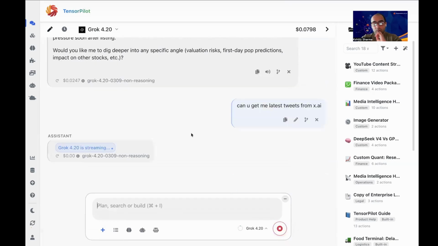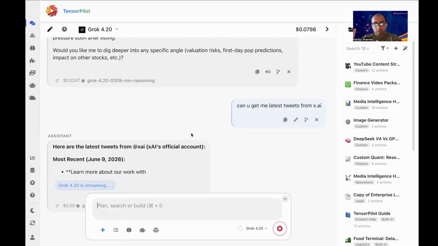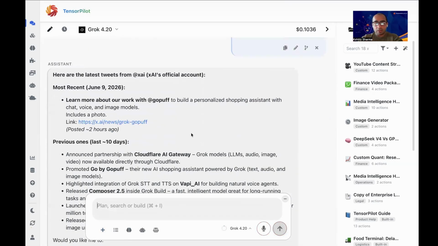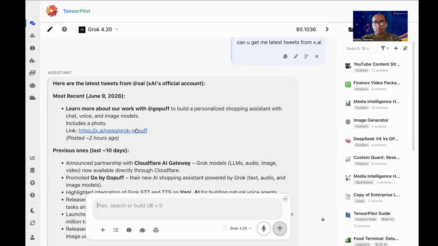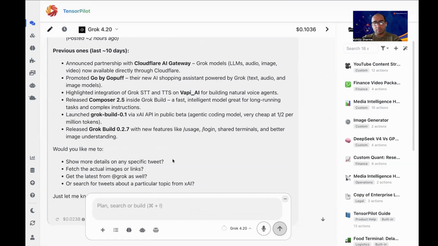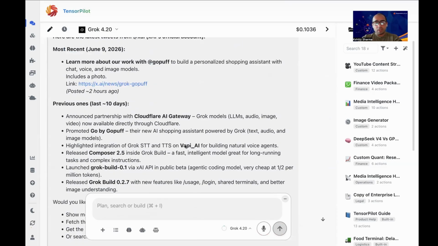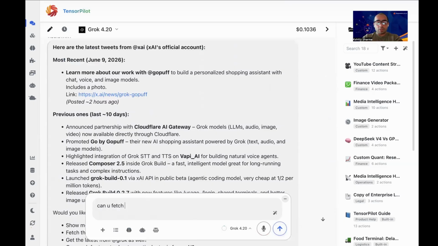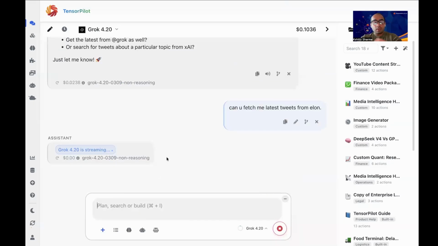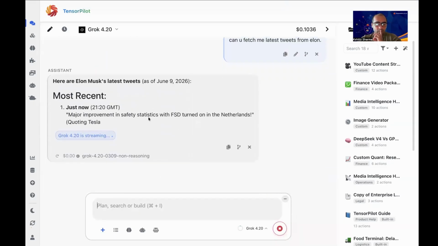So it has connectivity to the back end of the platform. So Grok models are useful. They have live access to whatever is happening on the X platform. Can you fetch me the latest tweets from Elon, right? Let's see if it's okay.